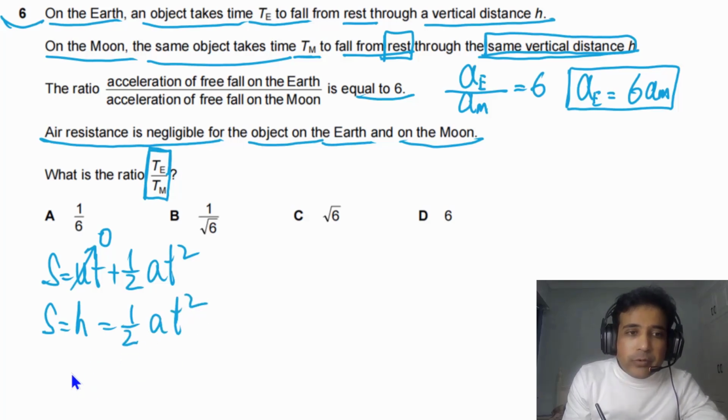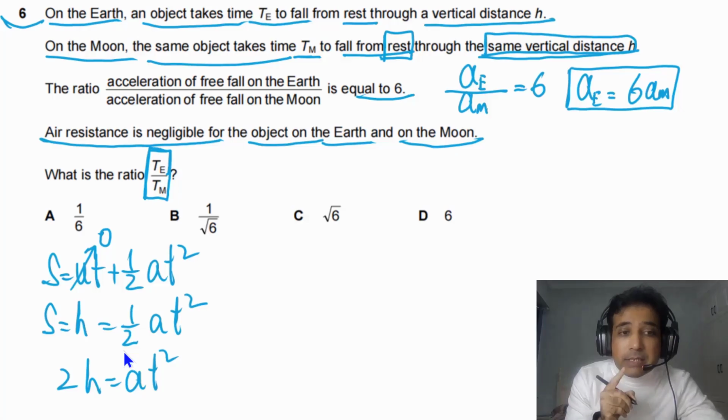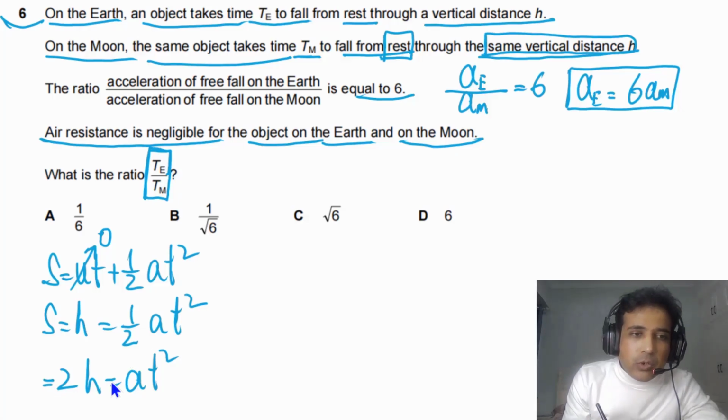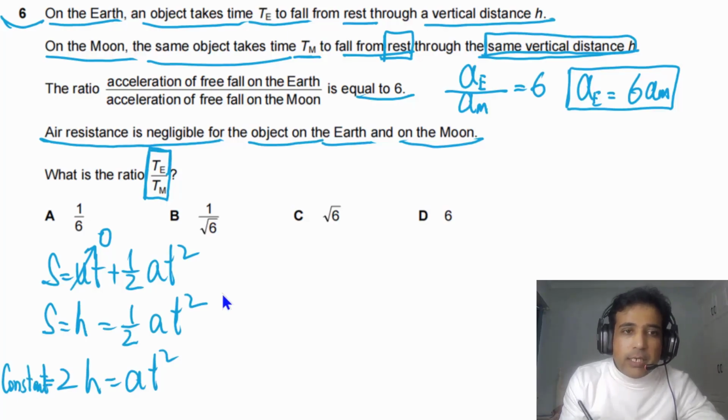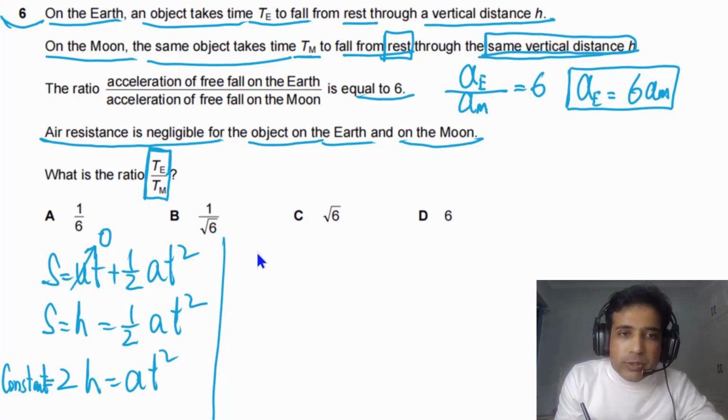And we can rearrange. We can write 2h, and this one will be equal to a t square. As they have the same height, it means this is constant. At square is constant for two stones, on the moon and also on the earth. It means the product of this one is constant. So we can start with this one.